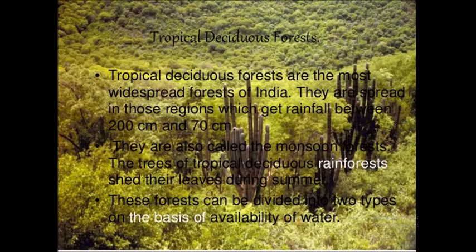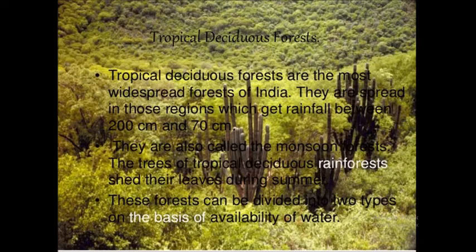On the basis of availability of water, these forests are further divided into two parts. First is the moist deciduous and another one is the dry deciduous. The former is found in the area receiving rainfall between 200 to 100 centimeter, and this forest exists mostly in the eastern part of the country.